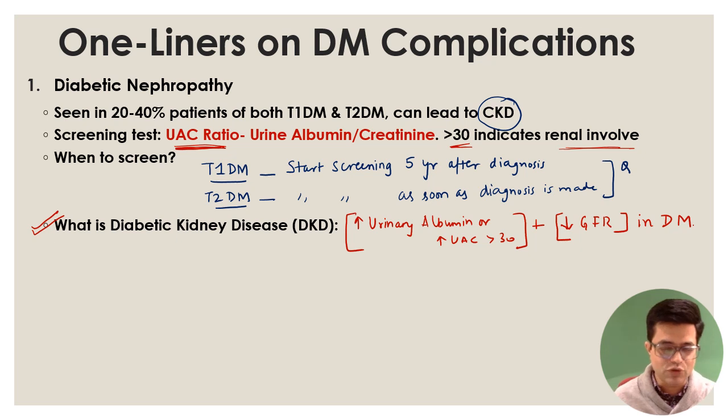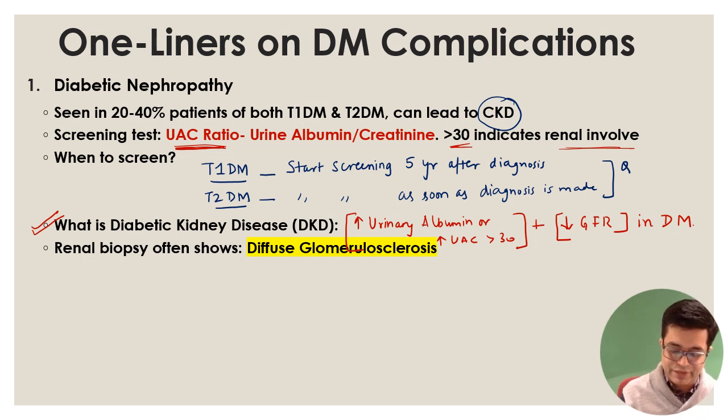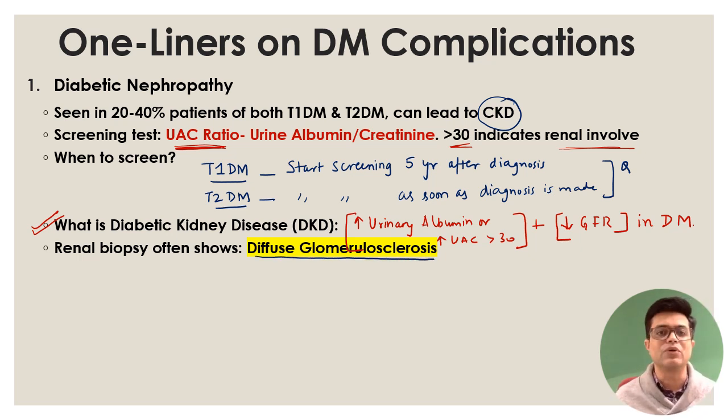Remember that diabetic nephropathy and diabetic kidney disease, DKD, are not the same. They look the same, but they are not the same. There is a proper definition to this. This definition has many subtypes and many components which you can go into in detail. I would advise that once you crack your exam and you are doing internship and you are posted in internal medicine rounds, that is the time you should be reading about it, right? Not now. Moving further, we have renal biopsy, and if you do a renal biopsy, it will show a pattern called diffuse glomerulosclerosis. This is again a pathology-medicine overlap topic.